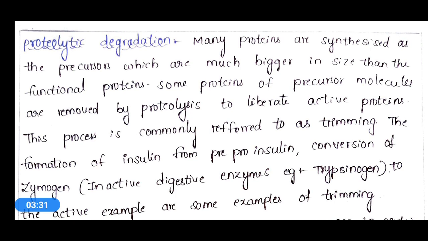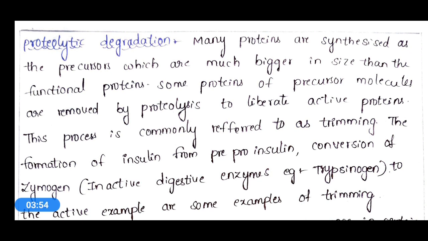Proteolysis means protein lysis. To form active proteins we undergo proteolytic degradation. This process is commonly referred to as trimming, which is nothing but cutting of the unwanted things.